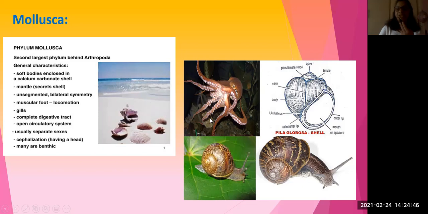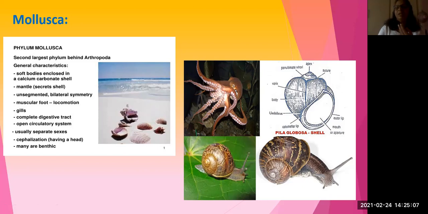The soft body is covered by a shell prepared by means of calcium carbonate. Inside there is a cavity which is called the mantle cavity.